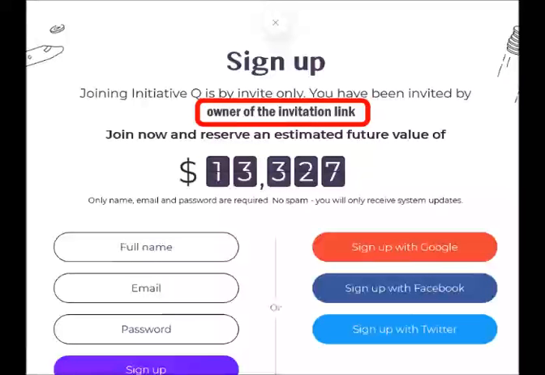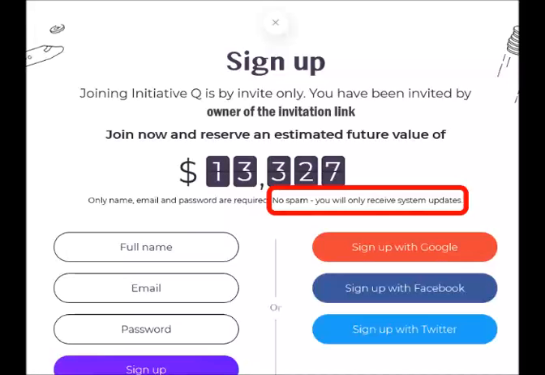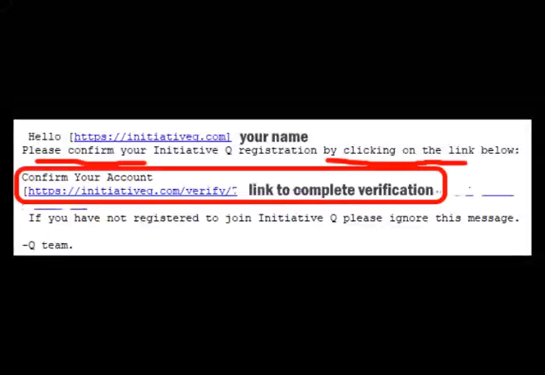As you see, there is the name of the one whose invitation you use. There is also information that they want only email and password, no other personal data, as many other projects do. And that they will use your email only to inform you on matters regarding your account. When registered, you will receive the email.